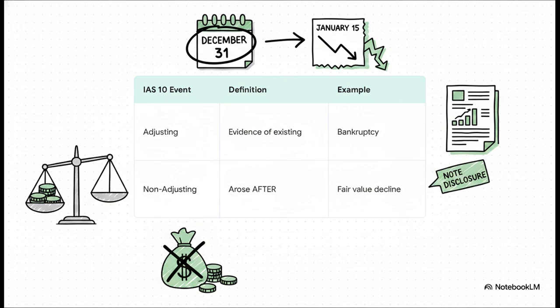This perfectly triggers our disclosure requirements. If a material non-adjusting event occurs, then qualitative and quantitative disclosures are absolutely required in the notes. Specifically, you have to disclose the nature of the event and an estimate of its financial effect, or you have to provide a qualitative statement saying that an estimate just cannot be made.